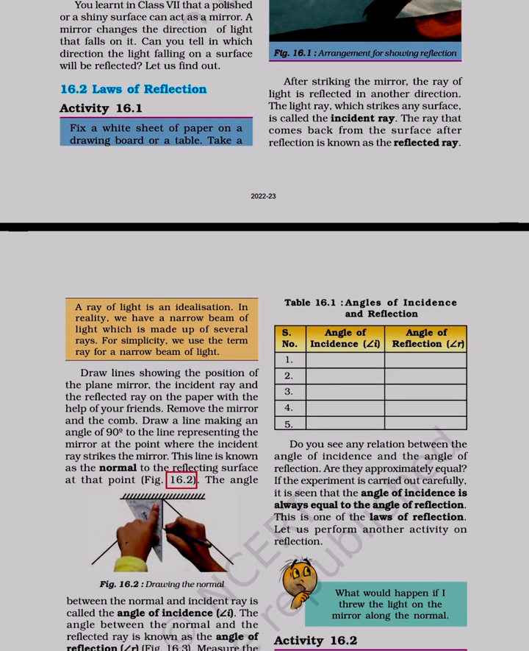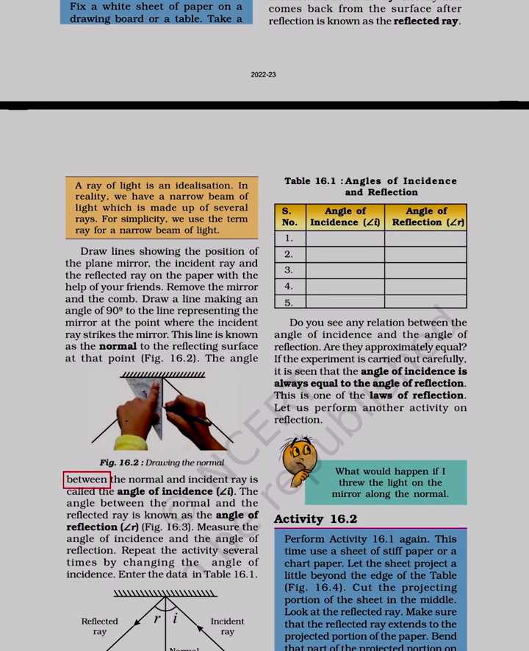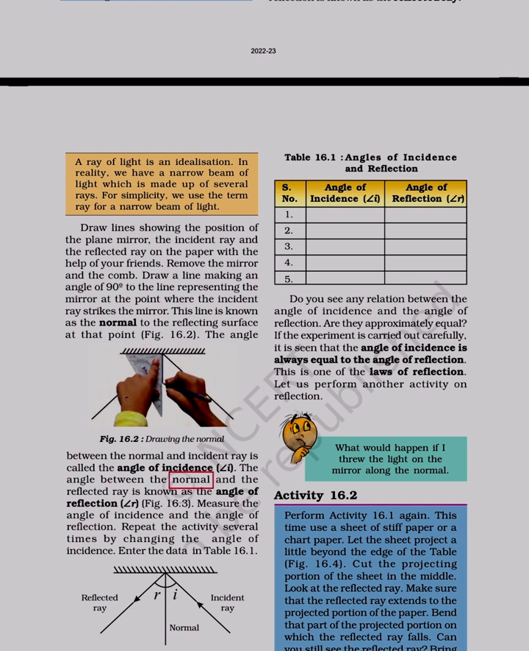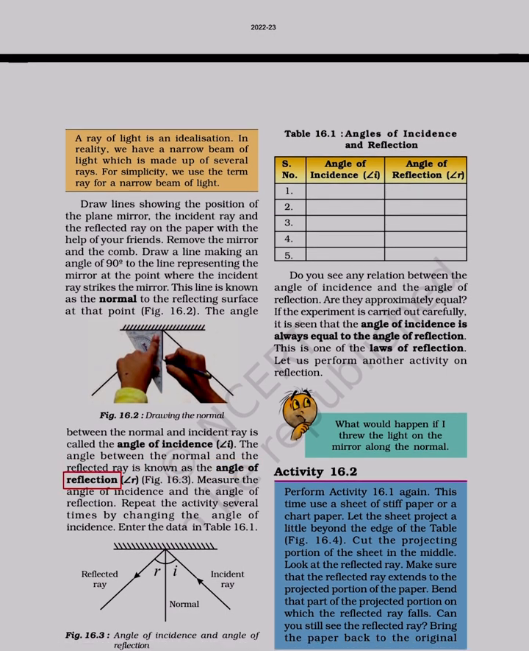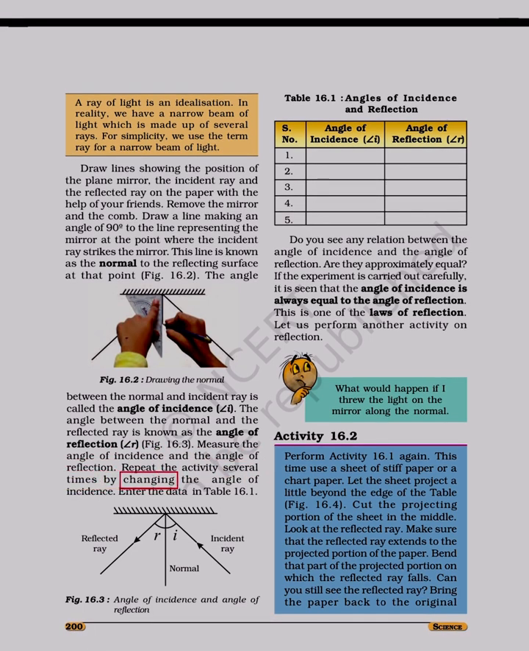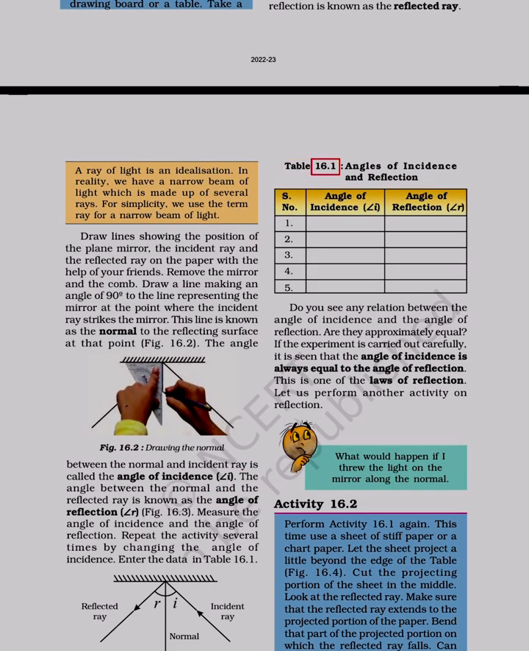Figure 16.2. Drawing the normal. The angle between the normal and incident ray is called the angle of incidence, i. The angle between the normal and the reflected ray is known as the angle of reflection, r. Figure 16.3. Measure the angle of incidence and the angle of reflection. Repeat the activity several times by changing the angle of incidence. Enter the data in Table 16.1. Angles of incidence and reflection.